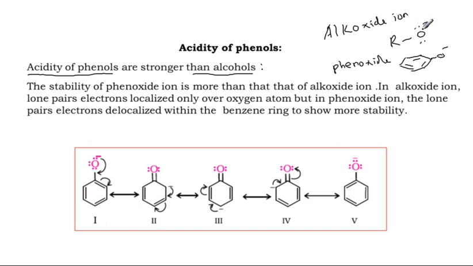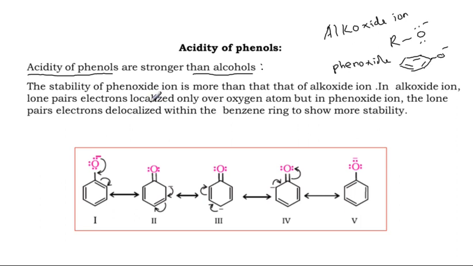It cannot migrate from oxygen to any other atom within the molecule.